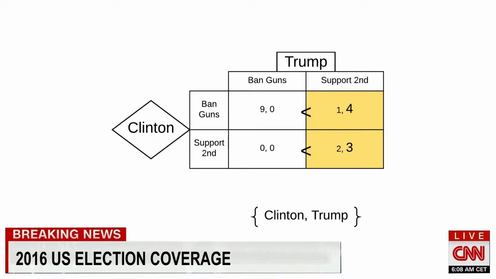If Clinton assumes that Trump will be rational, she can deduce that he will support the Second Amendment, which in turn means that she has to select between a payoff of 1 if she opposes or 2 if she supports the Second Amendment. If both politicians act rationally, the Nash equilibrium is that both candidates will support the Second Amendment.